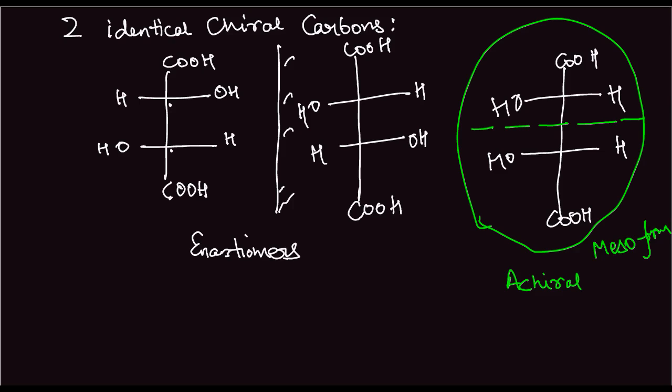So mesoform is quite important. Sometimes you'll get questions like they give you a compound and ask you how many optically active isomers are possible. So if you make a mistake and you add this mesoform to the number of optically active, then you lose a mark. So basically you have to notice whether there exists a plane of symmetry or not. Okay. But another important part is, let's name this 1, 2 and 3. Now 1 and 2 are enantiomers to each other, but 1 and 3 and 2 and 3 are diastereomers. They are still diastereomers even though this compound is in mesoform. Okay.